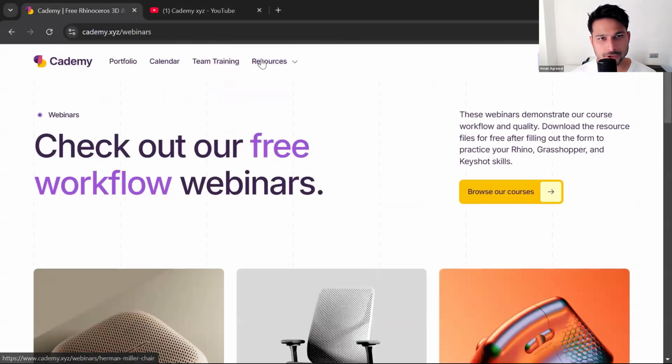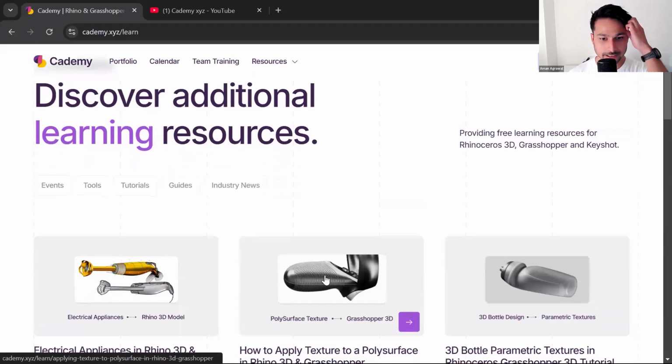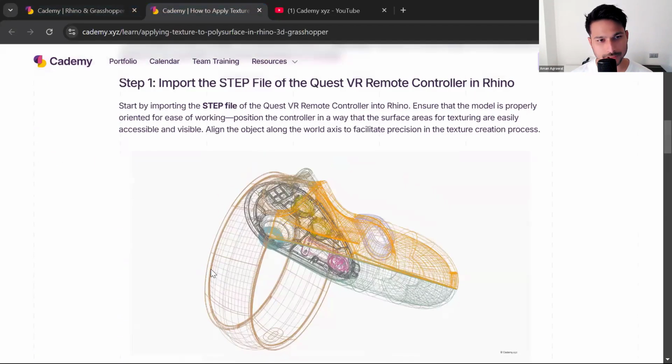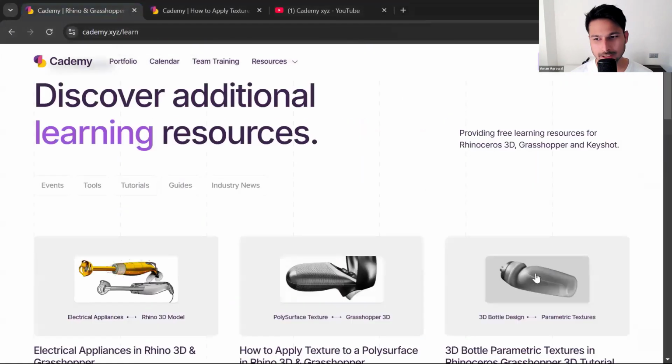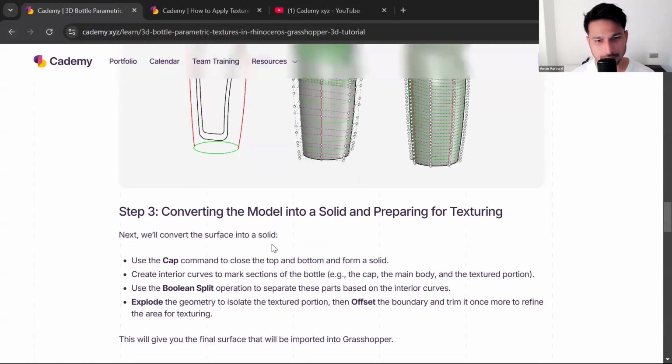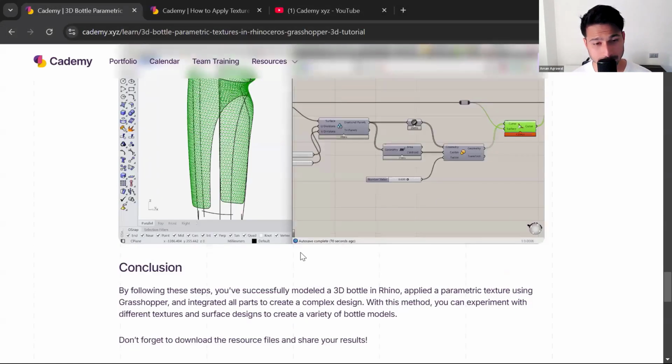We also have additional learning resources like how to create polysurface texture in Rhino and Grasshopper, where you can download the sample files, or how to create a bottle and apply texture using Lunchbox and Grasshopper.